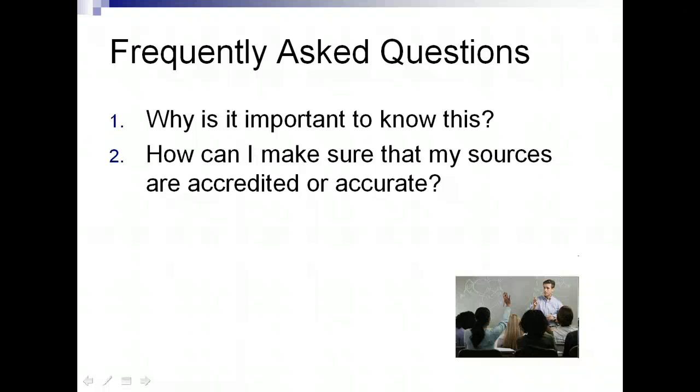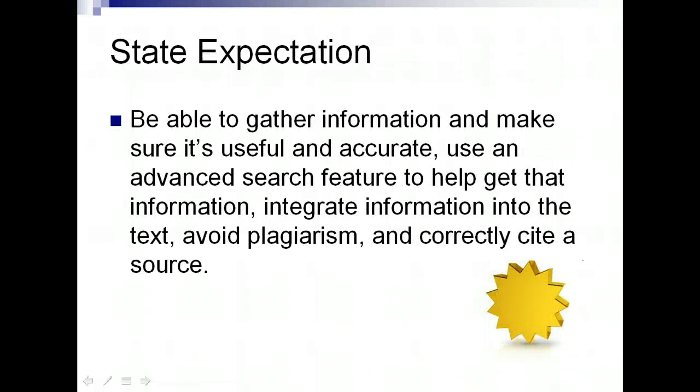Why is it important to know this? If you just regurgitate your sources onto a page and turn it in or publish it, you may run into problems. Organizing the data and making sure it comes from accredited sources will help the final product. How can I make sure that my sources are accredited or accurate? Use the information you learned here to help you ensure that your sources are good. Check the relevance, authors and publishers' credentials, the date of publication, and the level of specialization before using any source.